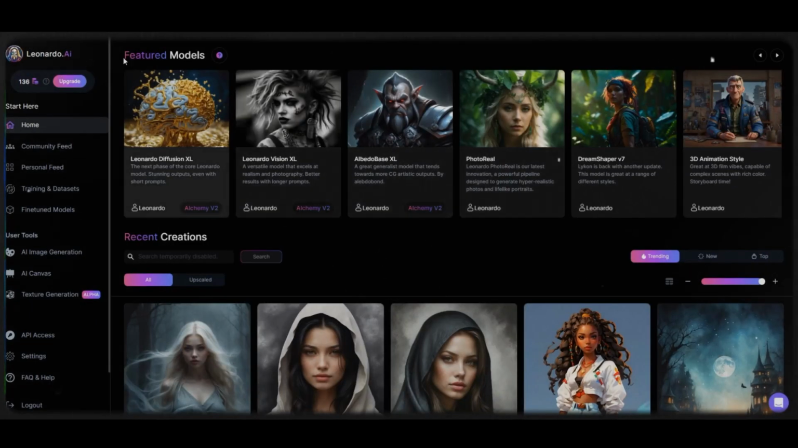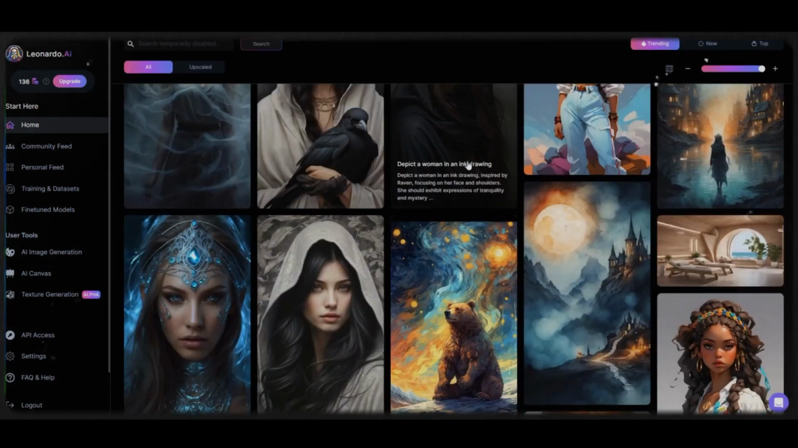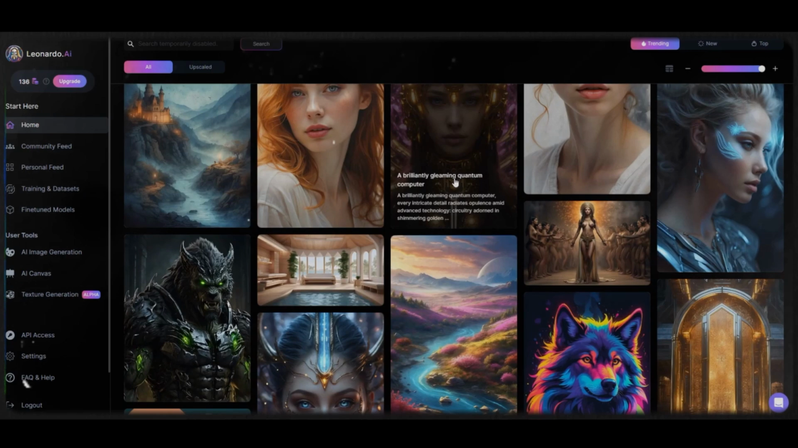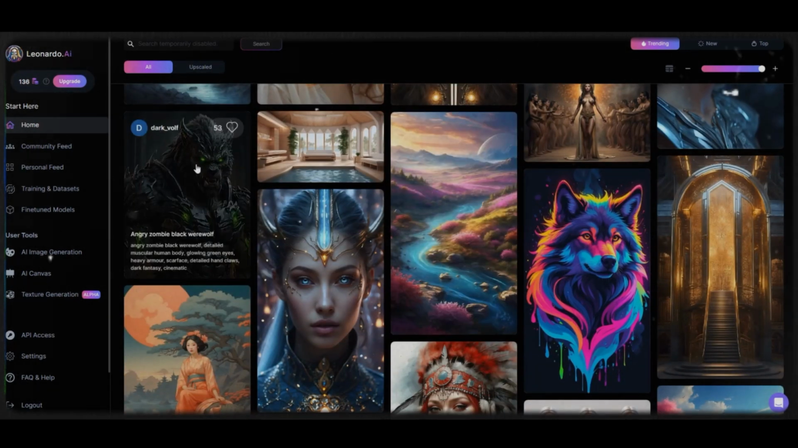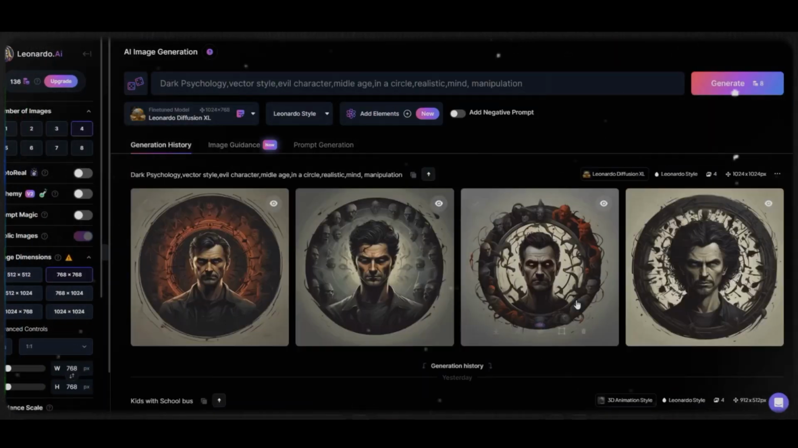Now we need a logo and a banner for our channel. For this process, I'm going to use Leonardo AI. It's a free art generating AI tool, and it's very easy to use. As you can see here, there are a lot of images. Let's select this one and click Generate using this model.